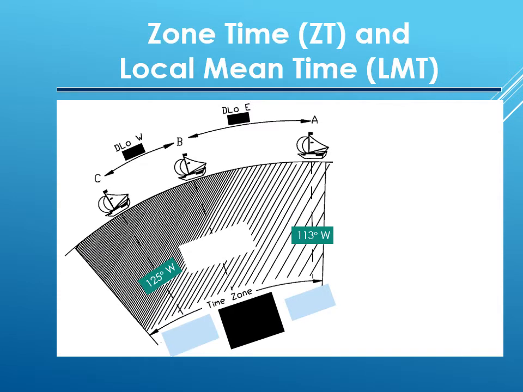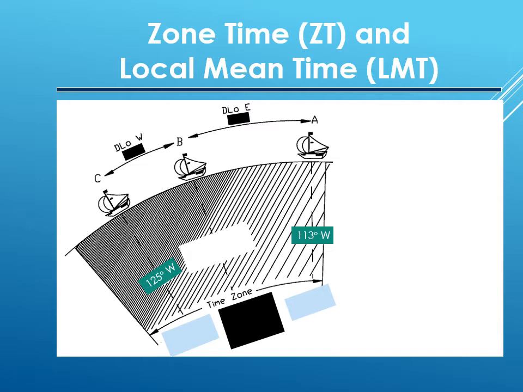Now the zone time is most accurate at the central meridian of the zone, although it applies to a band of meridians plus or minus 7.5 degrees on both sides of the zone meridian. Also remember that the Sun moves east to west at a rate of 4 degrees per minute, which converts to 15 degrees of longitude per hour, which again converts to 4 minutes of time per degree of longitude.